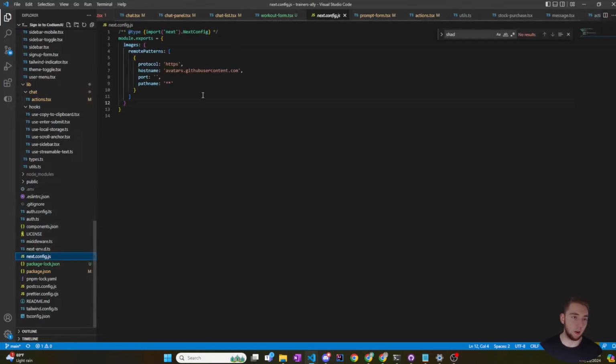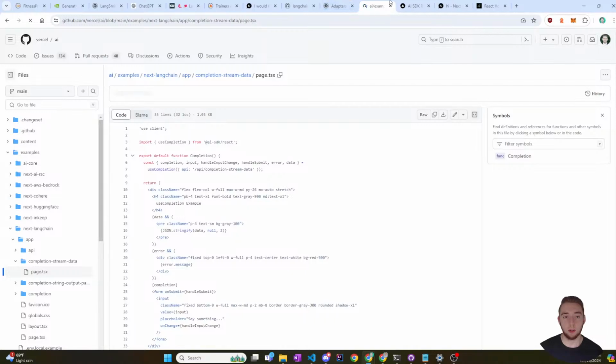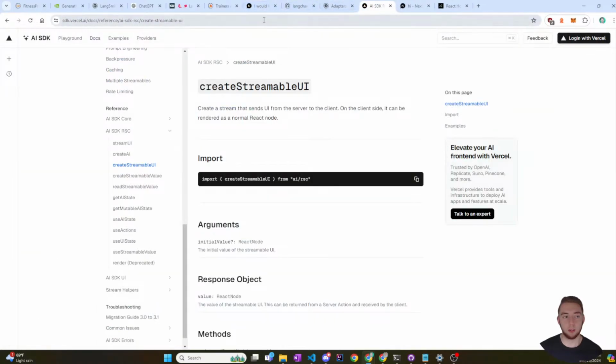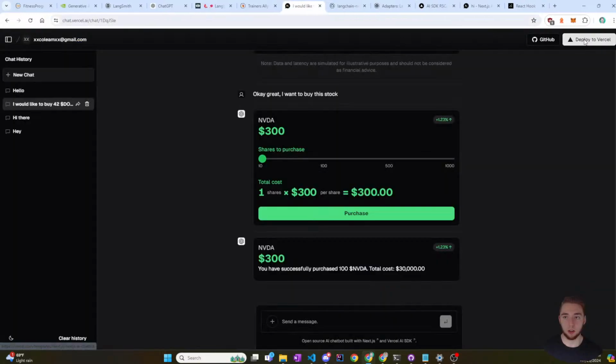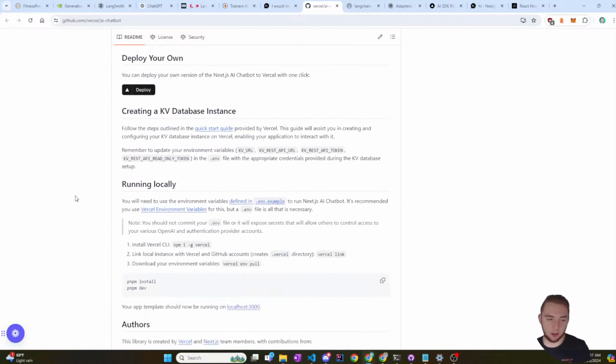Weird. Or next config. No. Okay, I'm gonna go to the template. Yeah, I'm gonna delete these. I got a lot of tabs open. That is too much. Go to the GitHub here. AI chatbot. Okay, so it has shadcn, so I know it uses it.